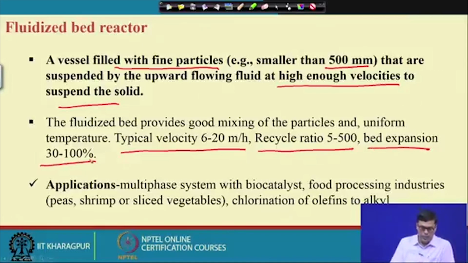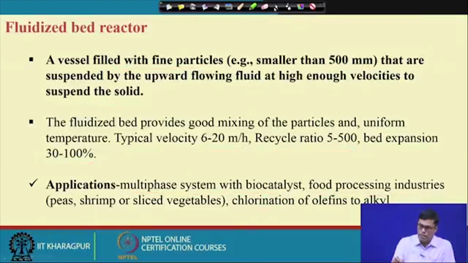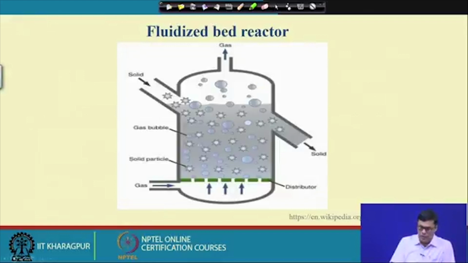In case of expanded bed, it is 30 to 40%, and here it is about 100% expansion. It is largely used for multi-phase systems with biocatalyst, food processing industry, chlorination, olefins, and alkyl. This is how the fluidized bed occurs. You can see the particles are separated from each other.